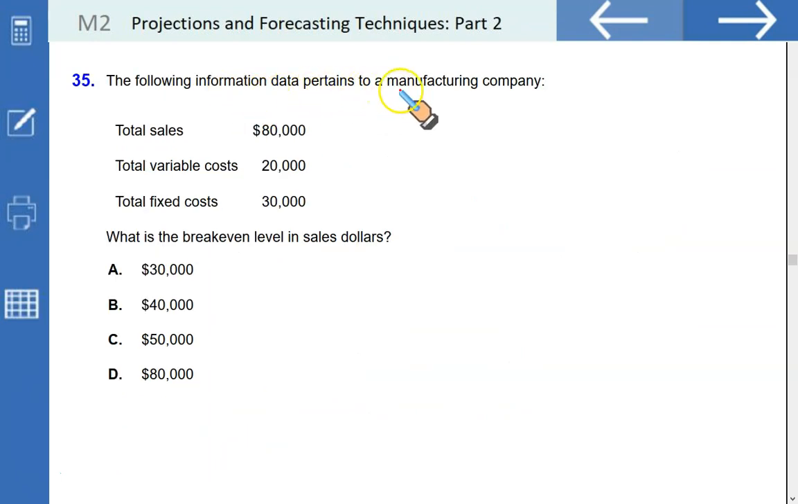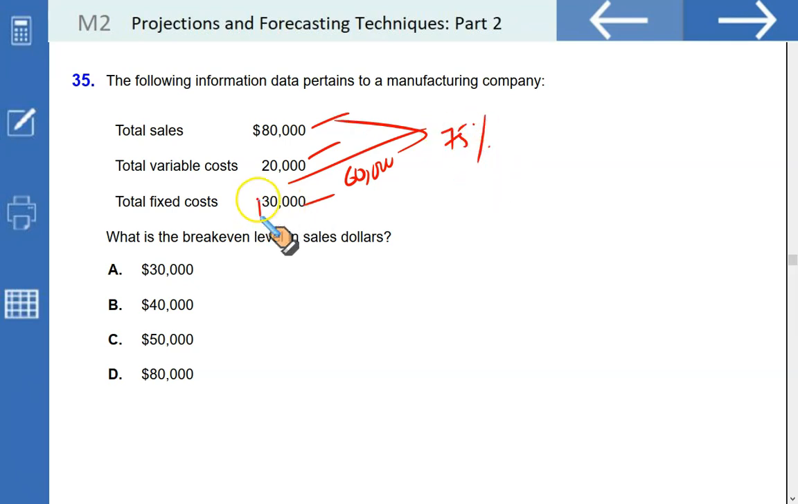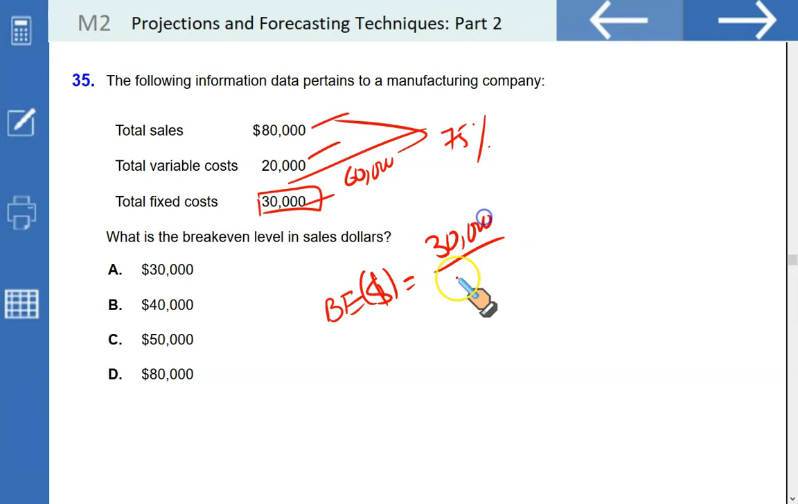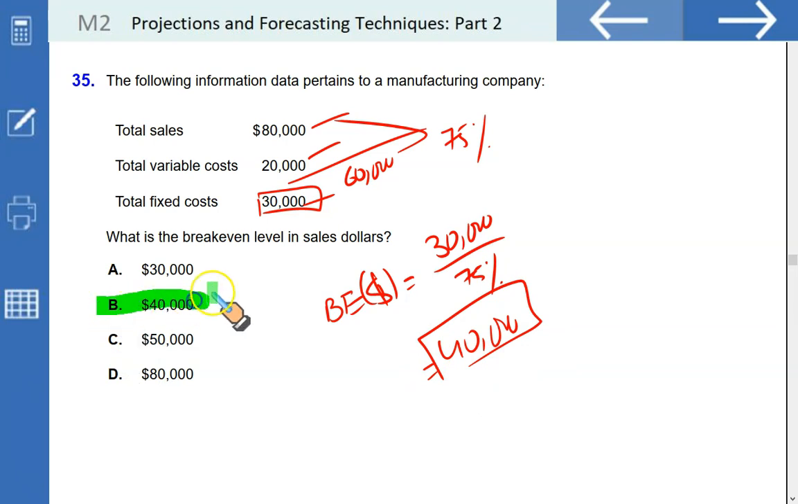The following information pertains to a manufacturing company: total sales, total variable cost, total fixed cost. The contribution here is 60, and this contribution is what percentage of sales? 60 by 80, it is 75%. So your contribution margin ratio is 75%, fixed cost is 30. What is the break-even level in sales dollar? Break-even level in sales dollar is equal to your fixed cost divided by contribution margin ratio, which you've just calculated. So 30,000 divided by 0.75 gives you $40,000. This is the sales revenue at which you will break even, and that is option B.